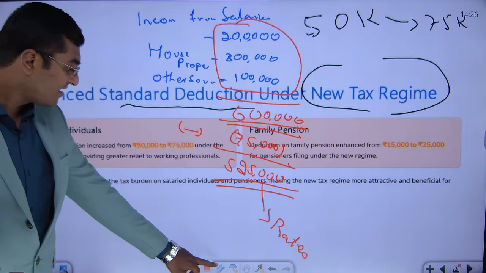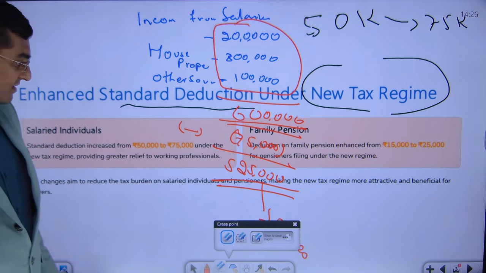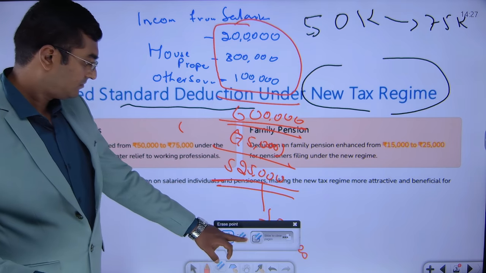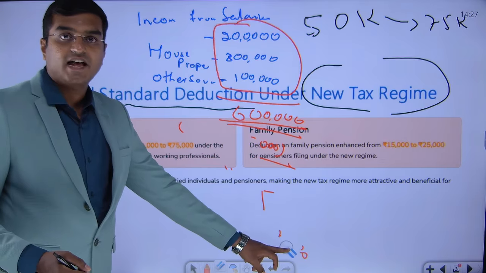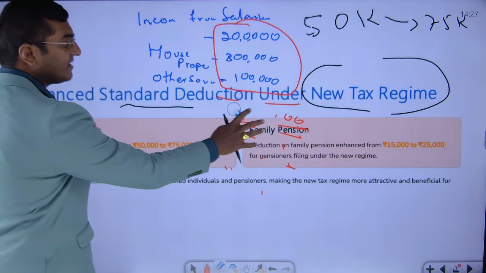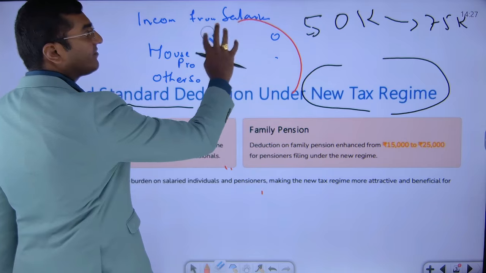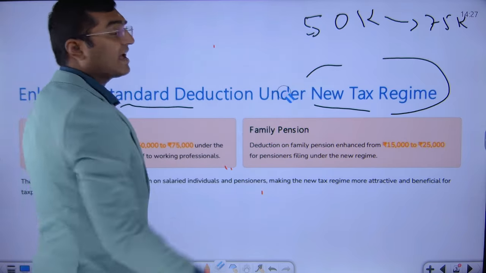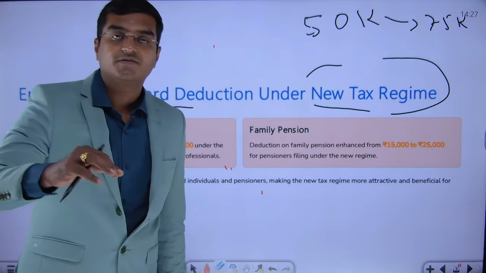So basically here, once again, just repeating, what is this provision telling? This is saying that your standard deduction was earlier 50,000 rupees. Now the standard deduction is increased to 75,000 rupees, and it is to be deducted from where? It needs to be deducted from your income, that is the taxable value of income. From your income, there is an amount of deduction that is being reduced.